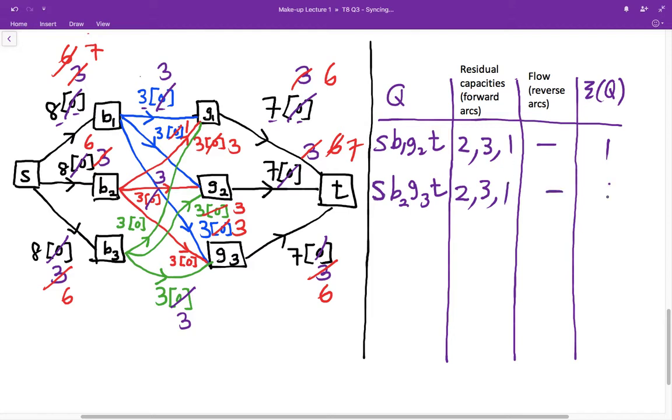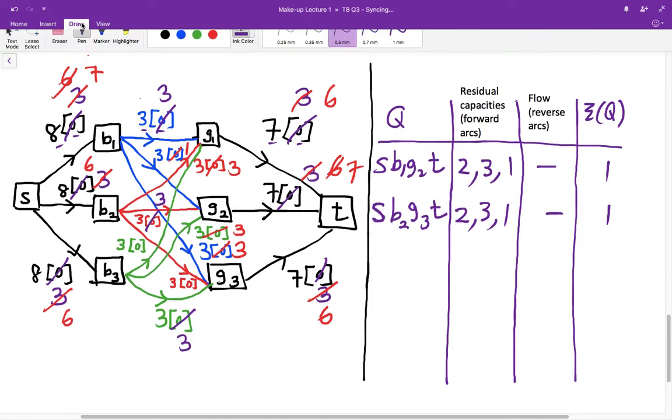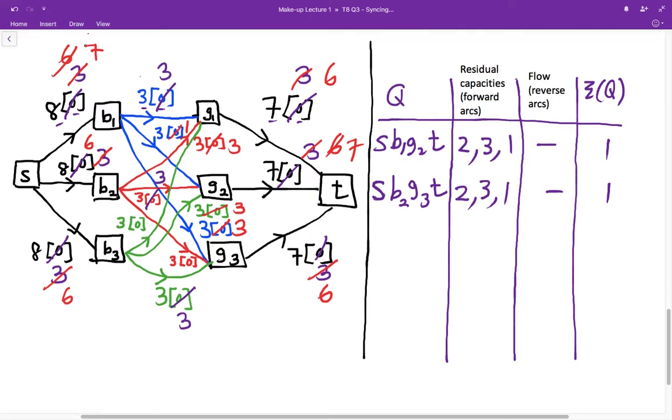Okay, which is the same as before. Again, we can increase the flow by 1. Okay, let me revise the flow in the diagram. The 6 here will be replaced by 7, and the 0 here will be replaced by 1, and the 6 here will be replaced by 7.